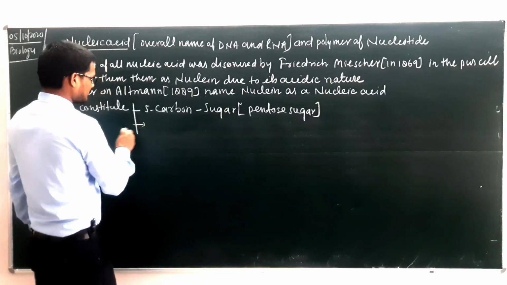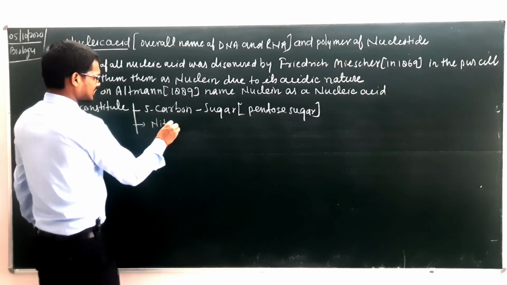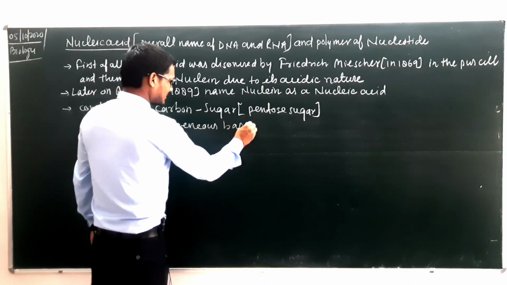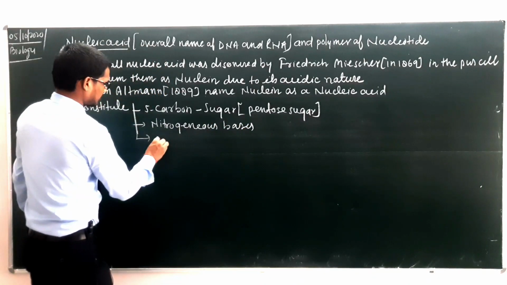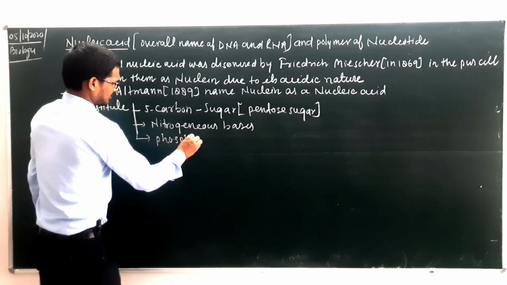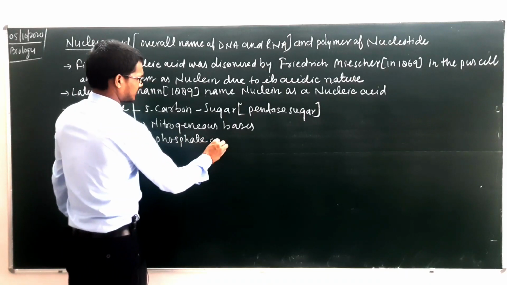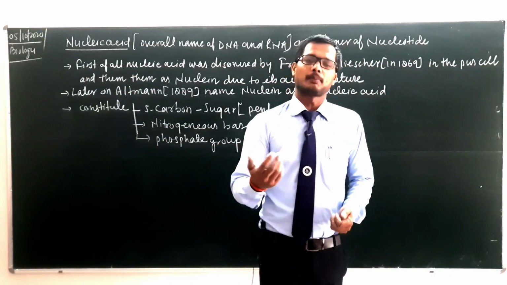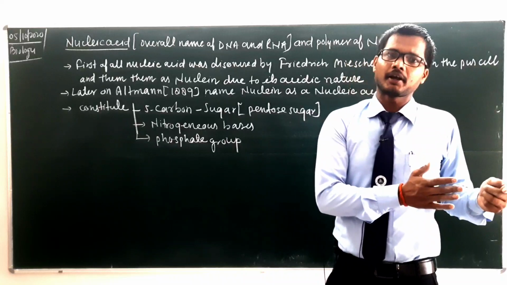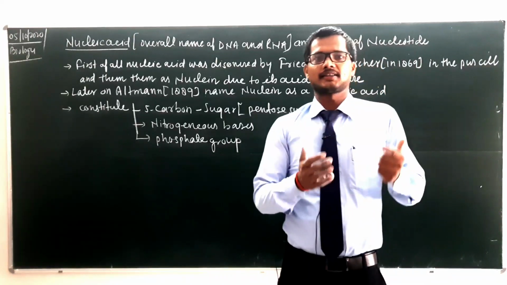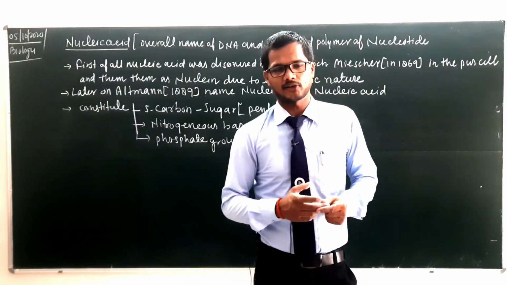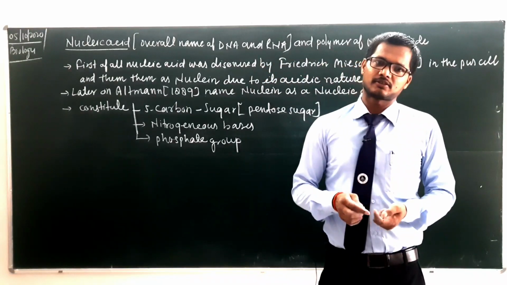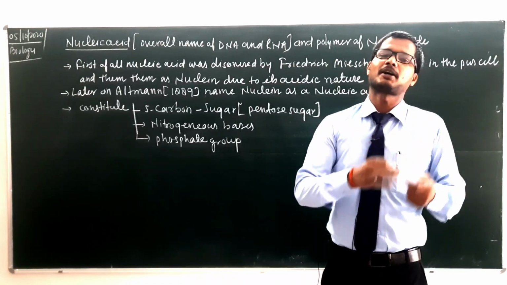Second, it contains nitrogenous bases. Third, it contains phosphate, or we can write phosphate group. Nucleic acid is composed of a pentose sugar, that is a 5 carbon ring. Pentose sugar has two categories, ribose and deoxyribose. We will discuss later on. A phosphoric acid, that is H3PO4, as well as nitrogenous bases, which are categorized into two categories, purines and pyrimidines.